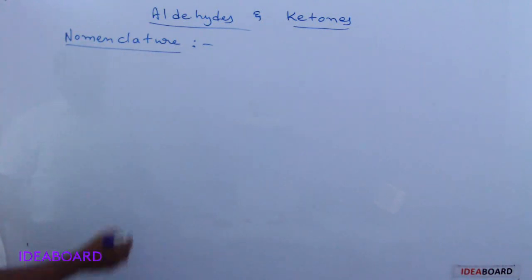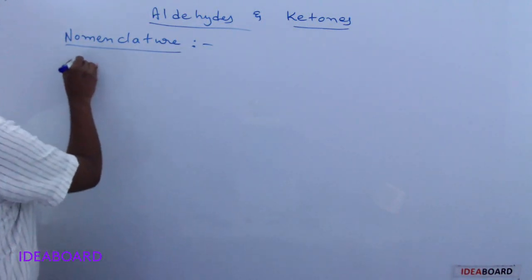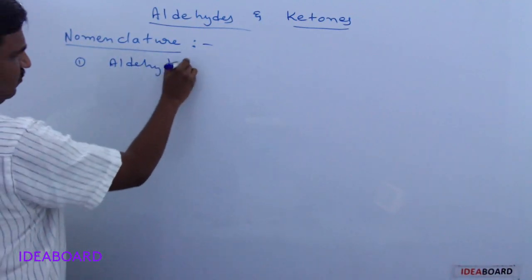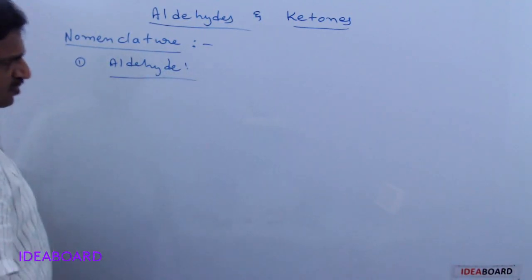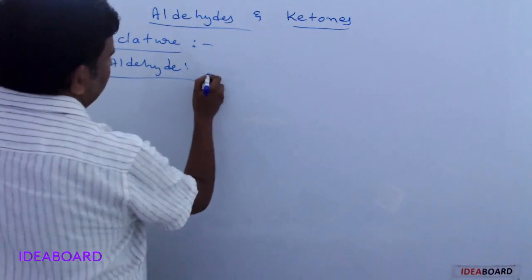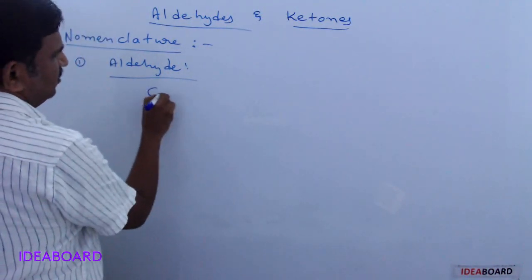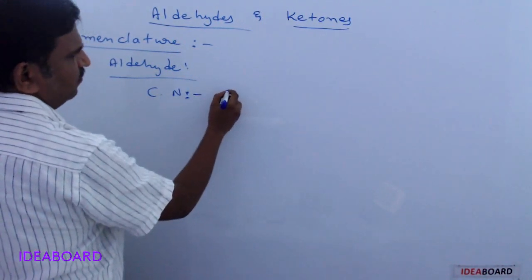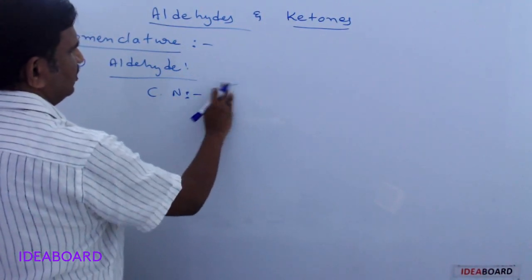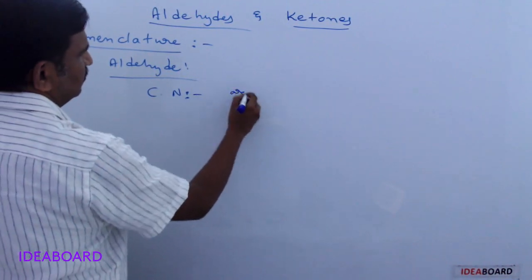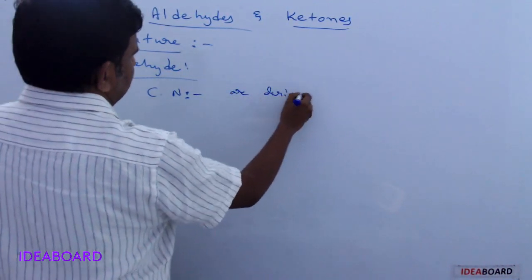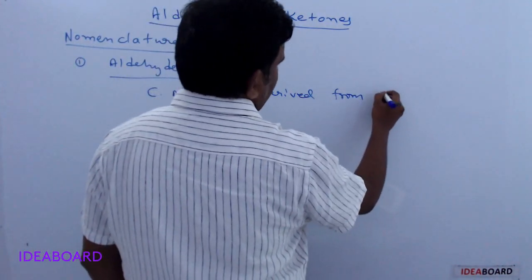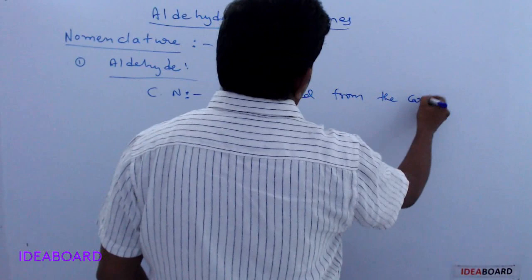Next, nomenclature. Here, first we are talking about the aldehydes, and next we will see the ketones. In aldehyde nomenclature, the common names are derived from the carboxylic acid name.